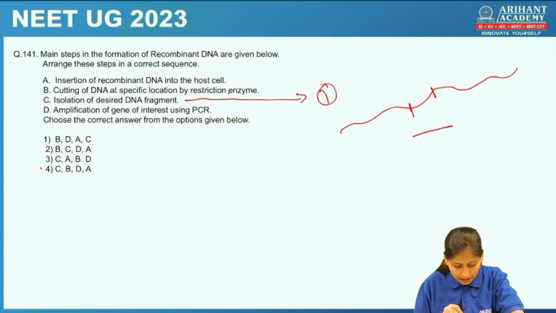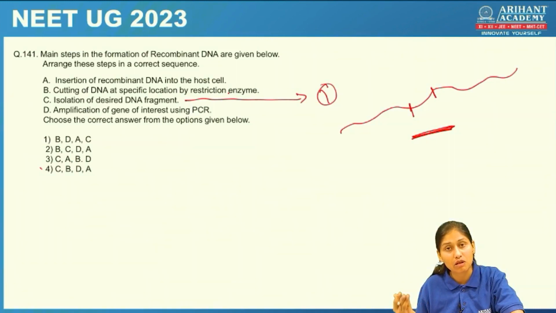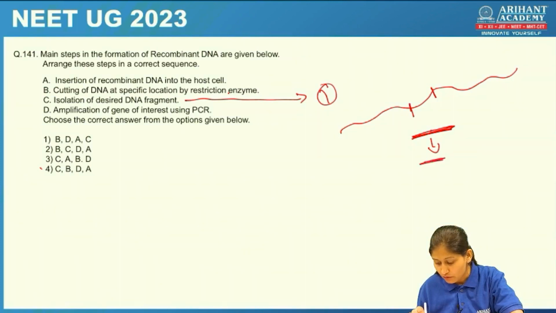Then amplification. Now we have taken only one sequence. Suppose this experiment fails, then you will not have any more sequence of the same DNA. So first it should be multiplied using the PCR technique, so we will have multiple copies of this DNA and can do trial and error multiple times.